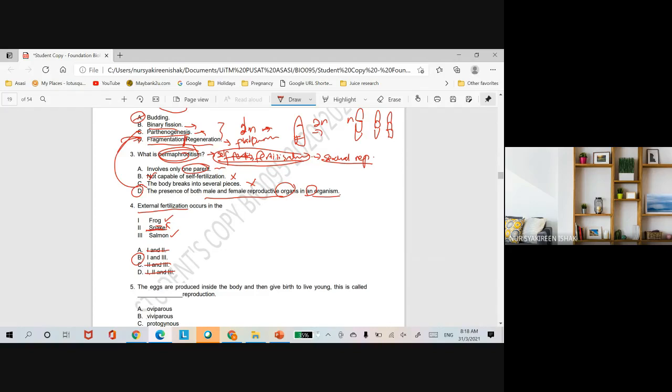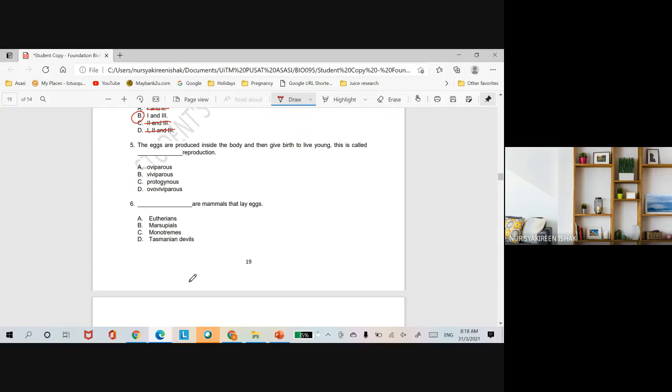Okay, so frog and also salmon. So number 5. Okay, so for number 5 here, it says here, the eggs are produced inside the body and then give birth to live young. Okay, this is called as ovoviviparous.